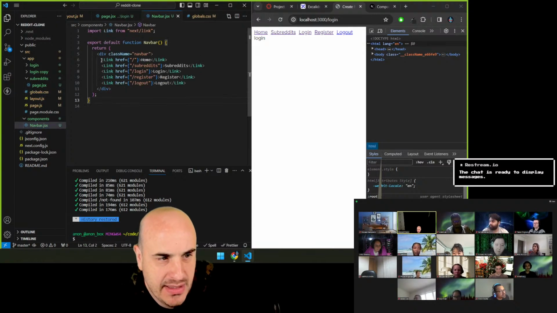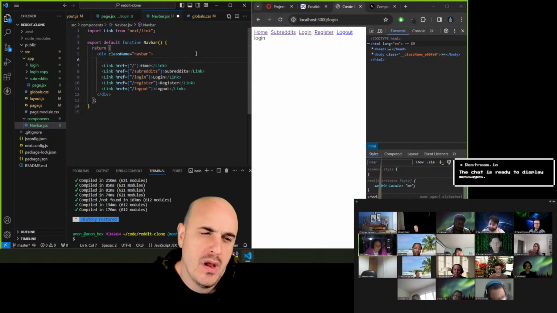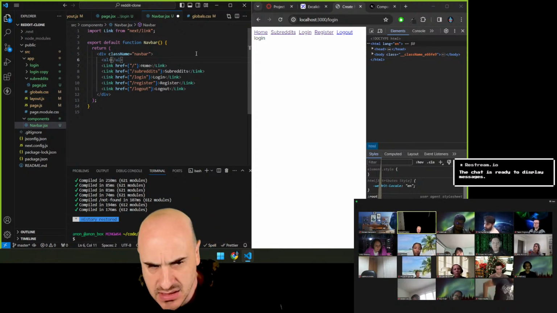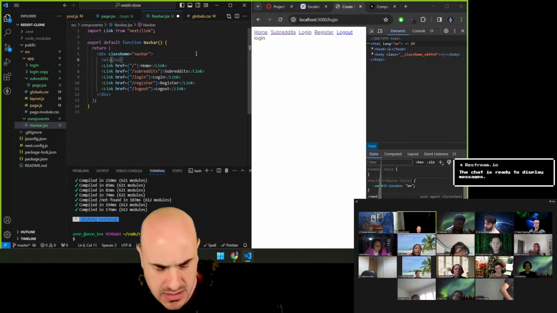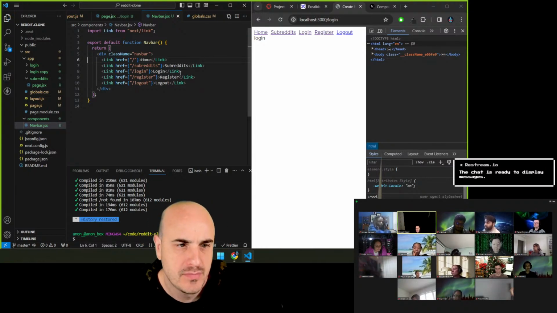Right here you have it as a div. Usually these kinds of things are in an unordered list. It doesn't matter, that's just styling. If you like doing it that way, that's fine.